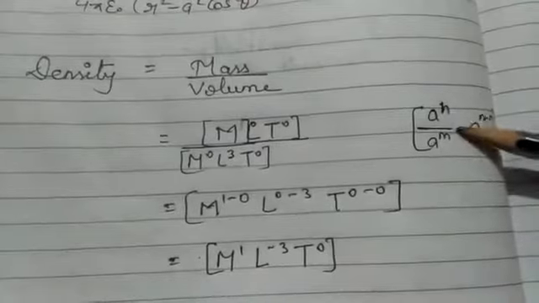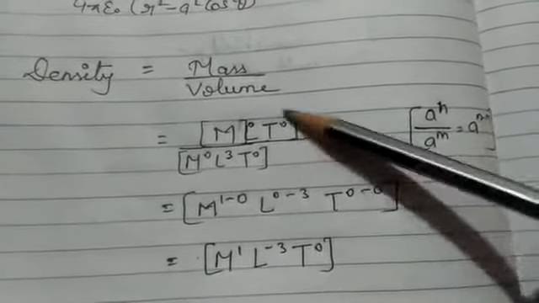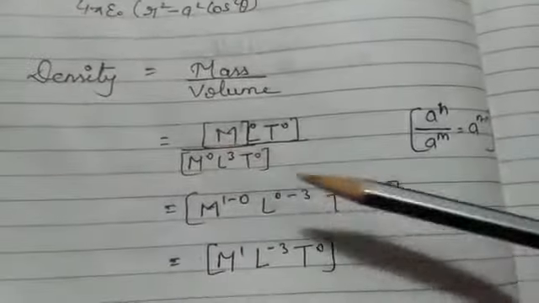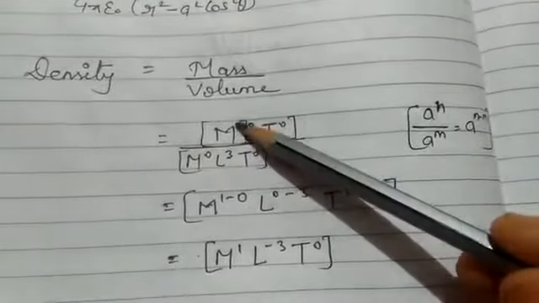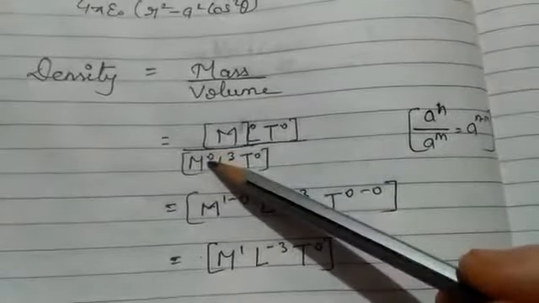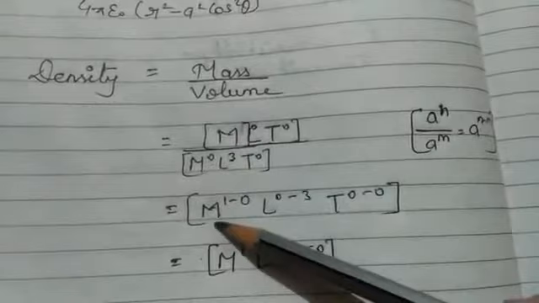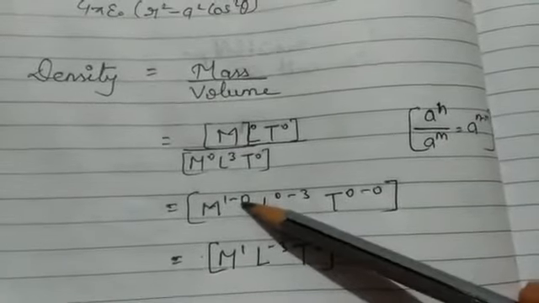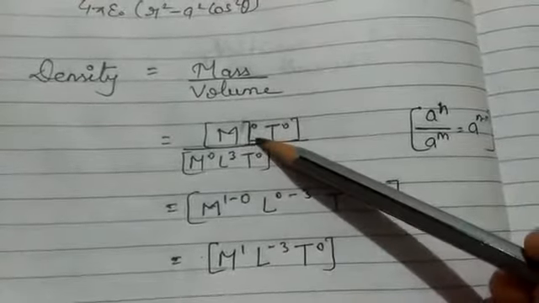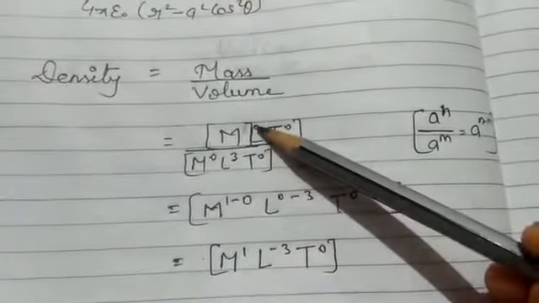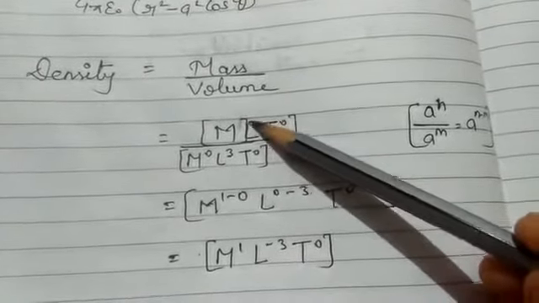Now by following this formula, when we solve this equation, what will we get? Here M to the power 1 is there and here M to the power 0 is there. So what will we get? M to the power 1 minus 0. Now when we see about L, in the numerator L to the power 0 is there.